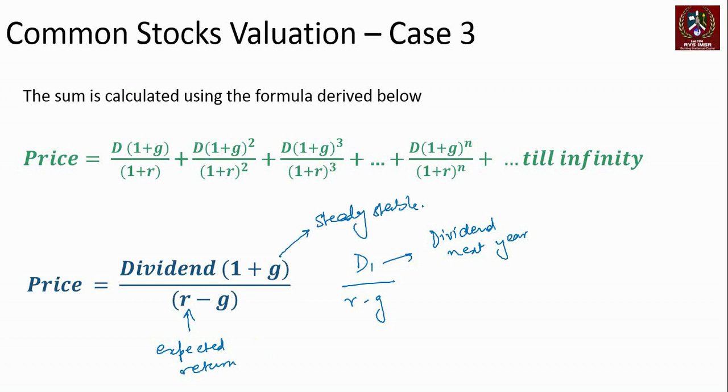That's what G is. And based on this, we can arrive at the price of a particular company's stock. So that's basically the approximation that comes, because this is how the sum of an infinite geometric progression is taken.